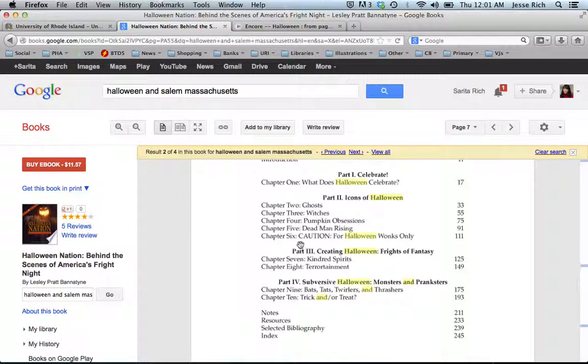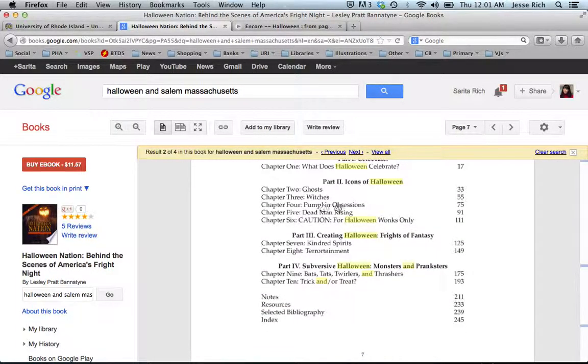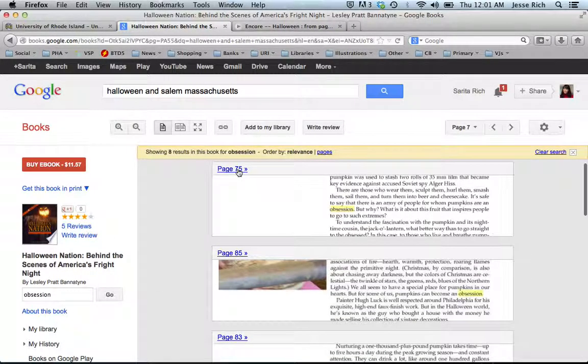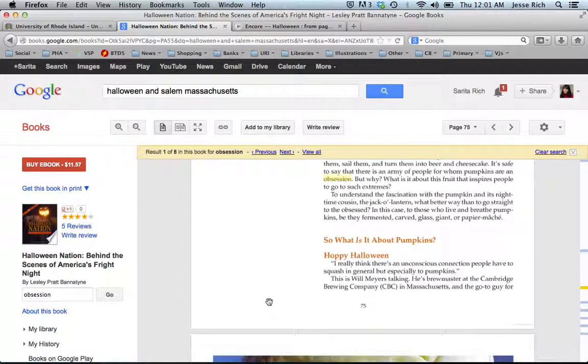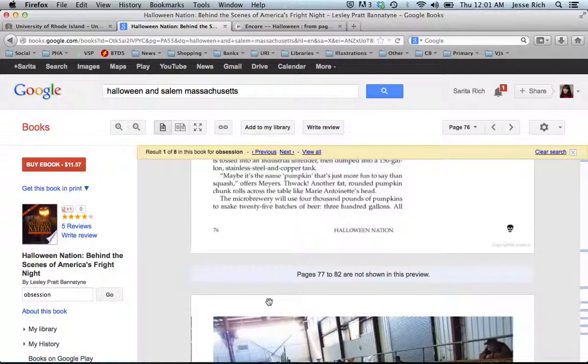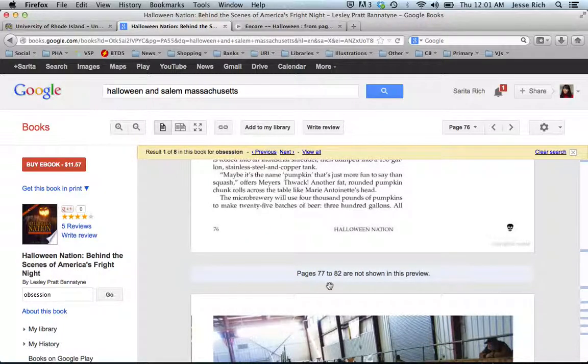And again, I'm getting distracted by the word pumpkin obsession, so I want to see what people have to say about pumpkin obsession. So we'll just do a search within the Google Books preview for this particular word, and that's a cool picture, and maybe I want to read this whole chapter, but darn, these pages are not available to me, so I want to see if I can get a copy of it somewhere else.